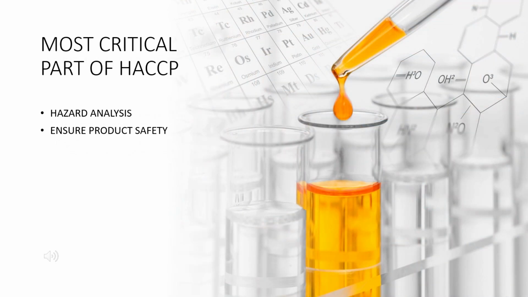So, what is the most critical part of HACCP? Hazard analysis. It is critical to identify all the potential hazards that could be associated with the raw materials, processes, and finished products. To assure you identify all the controls necessary, this assures the production of safe products.